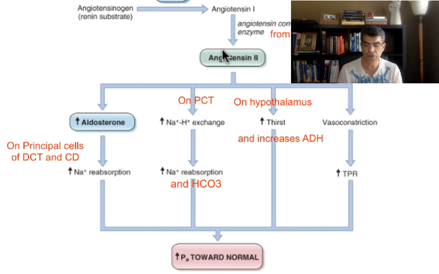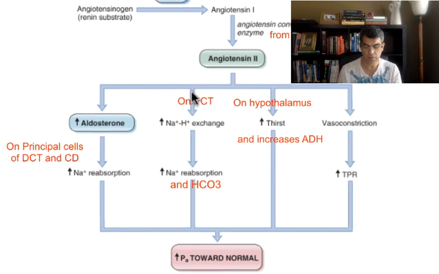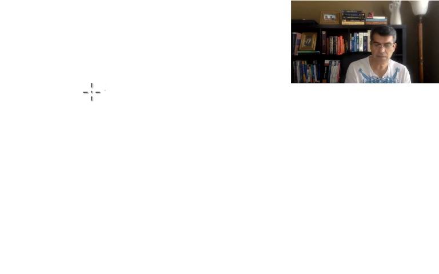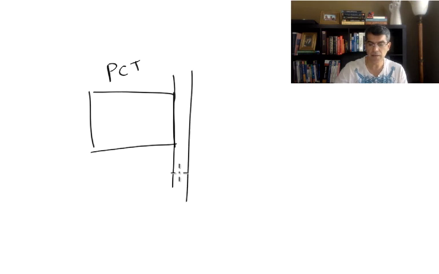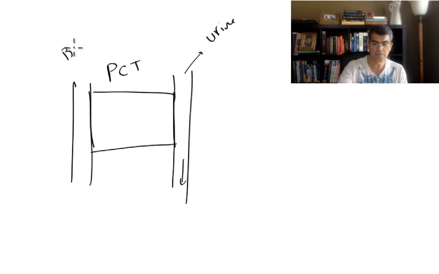The second function for angiotensin 2 is this. Angiotensin 2 is going to go to the proximal convoluted tubule. That means it's going to come to this tube now. Let's say this is a cell of the PCT. This is one cell in the proximal convoluted tubule. Let's say this is the lumen that urine is going to create at the end, and this is your blood. The PCT is going to come here, and normally it is going to dump hydrogen inside the urine and remove sodium as a co-transfer. And then this sodium is going to come to the blood.